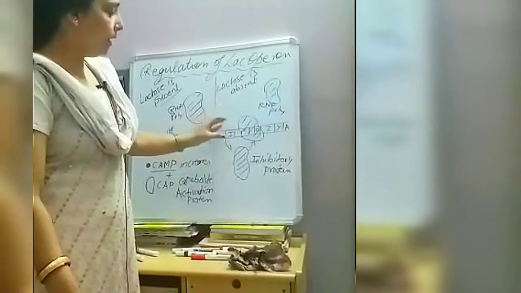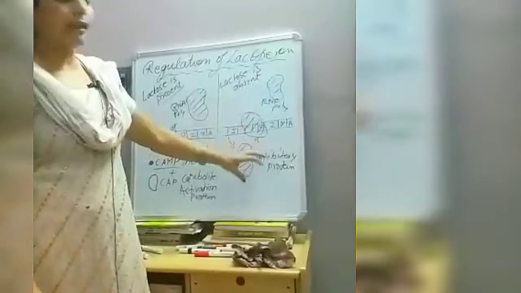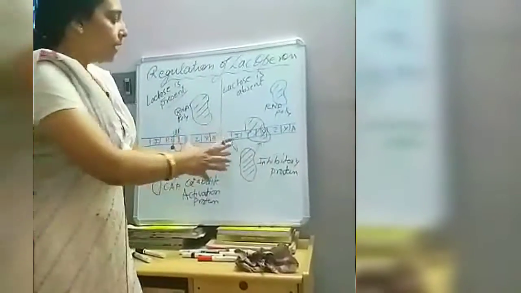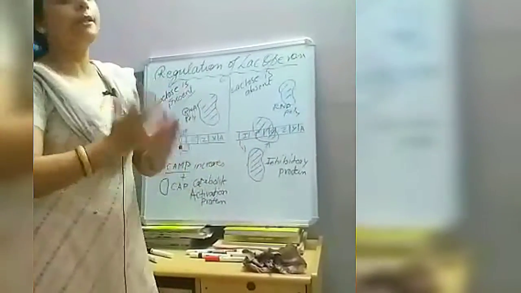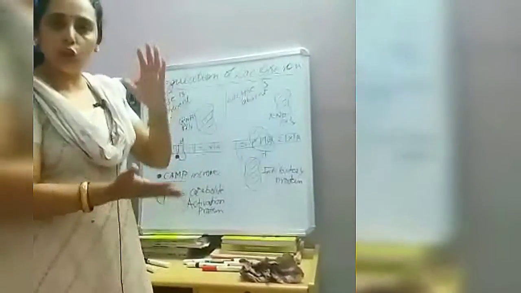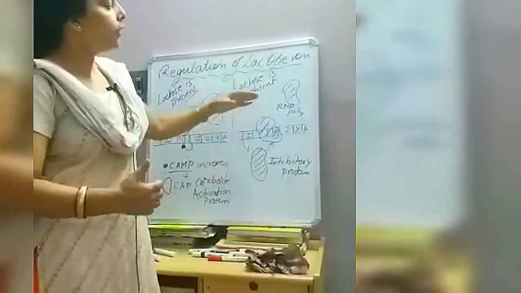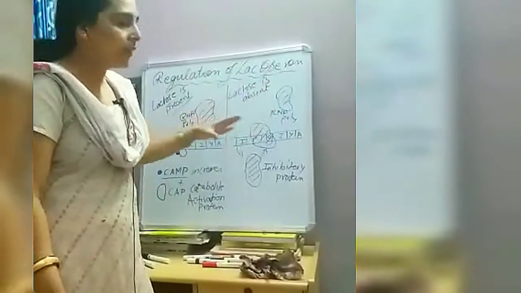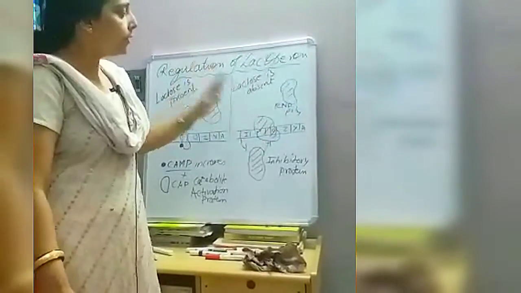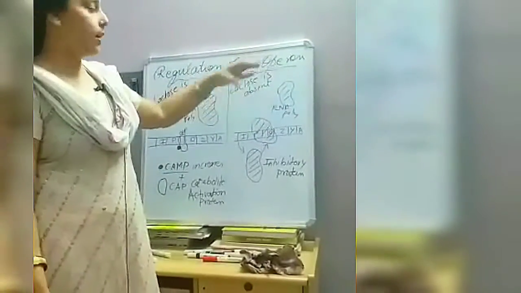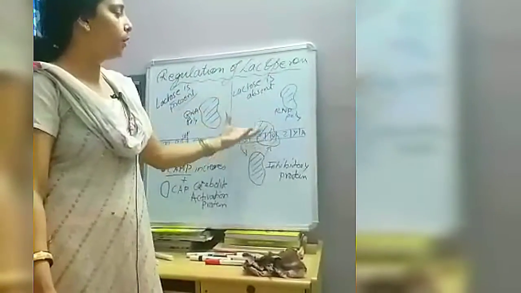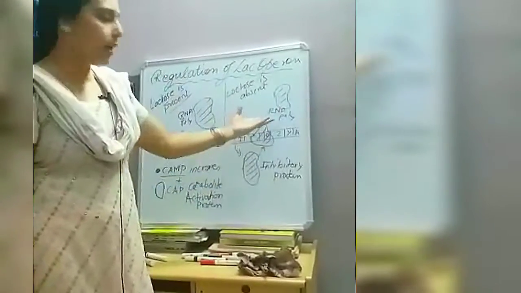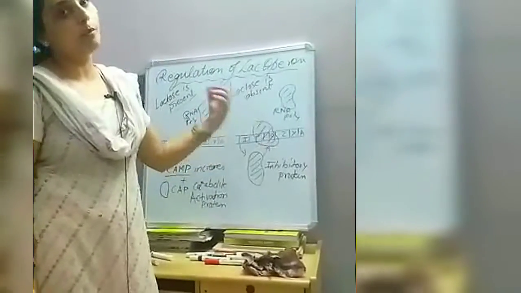If the inhibitory gene produces the inhibitory protein, what will happen? This protein has the capacity of inhibiting the process of transcription. It will go and bind to the promoter and operator region of the lac operon and will not allow the RNA polymerase to come and bind. If the region is blocked, the RNA polymerase will not get a chance to bind to the operator and promoter region.